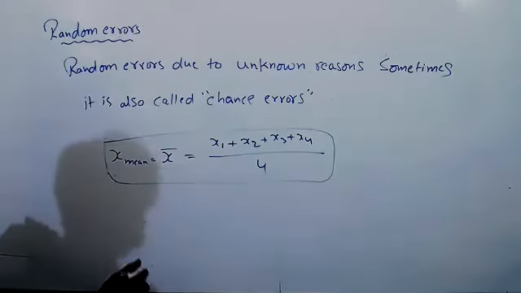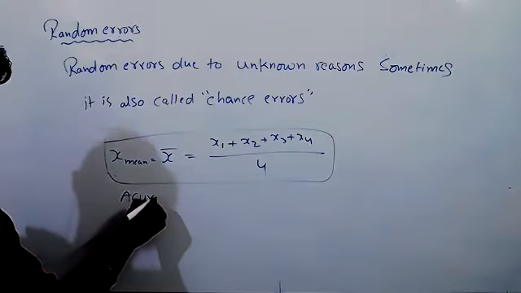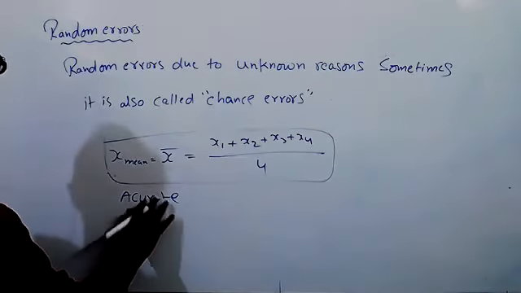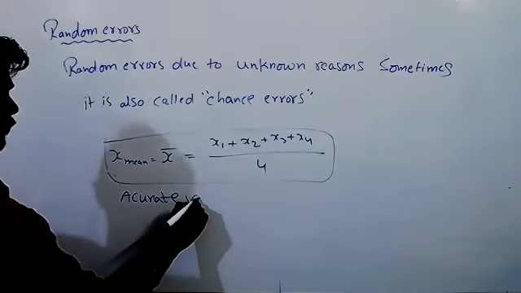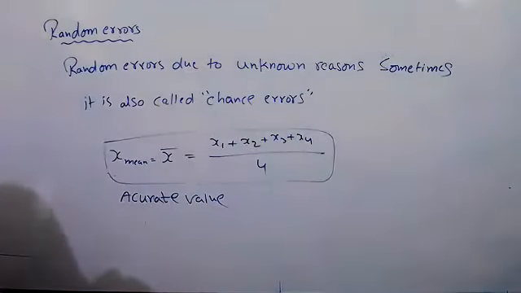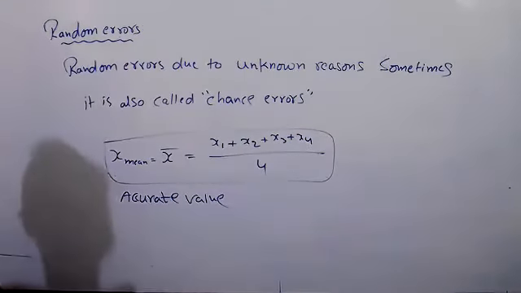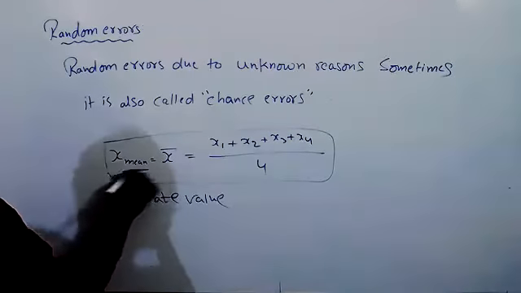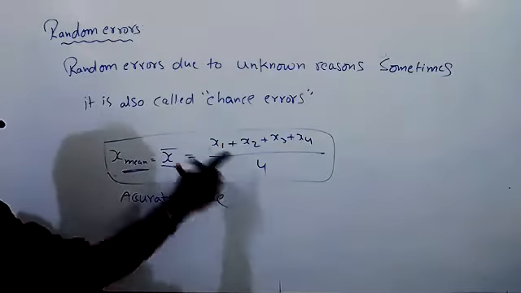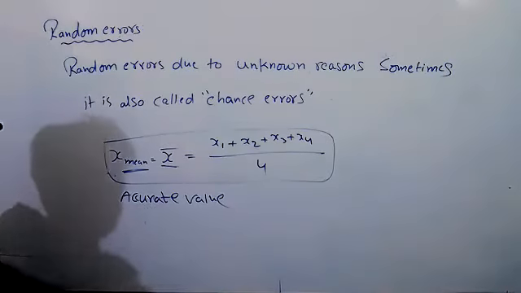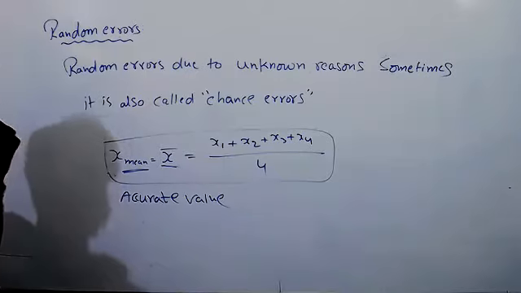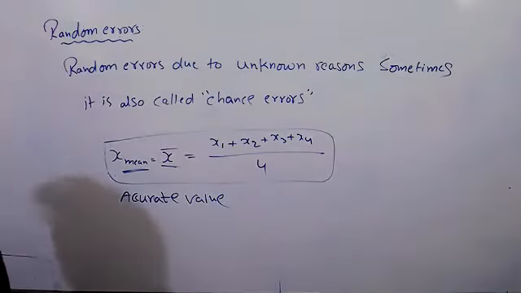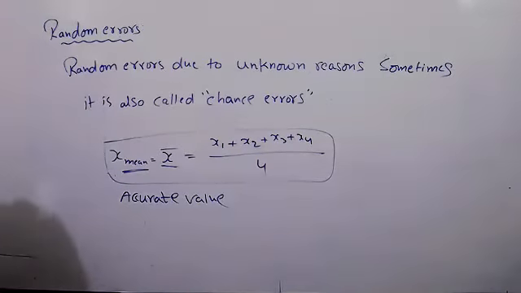That value is called the accurate value. The accurate value is nothing but x mean, or we can represent it with x bar. We will get a value near the true value. Accuracy, we know that.